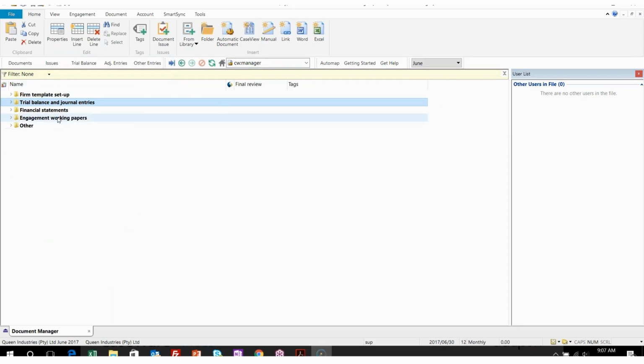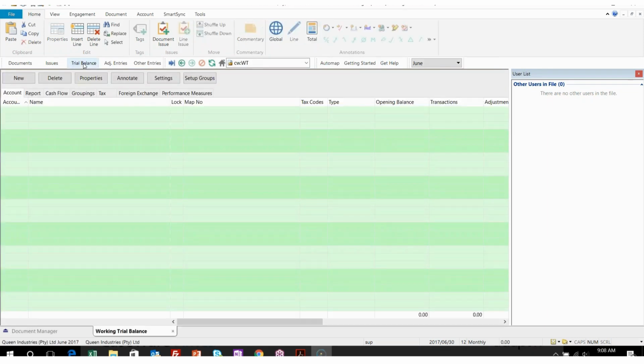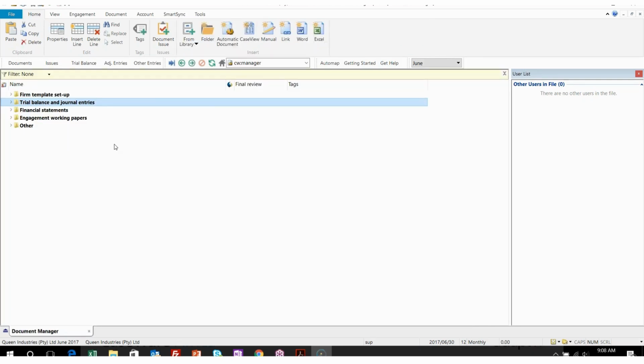Now, before we start getting into connector, we first need to import data. So if I go to my working trial balance, we'll see that I don't have a trial balance in this instance, so I'll need to go and import that. For today, we're going to be using an Excel file.